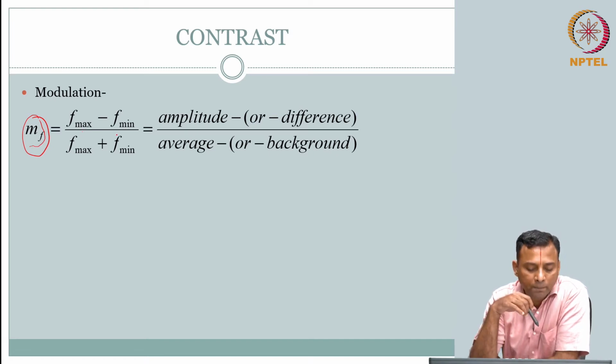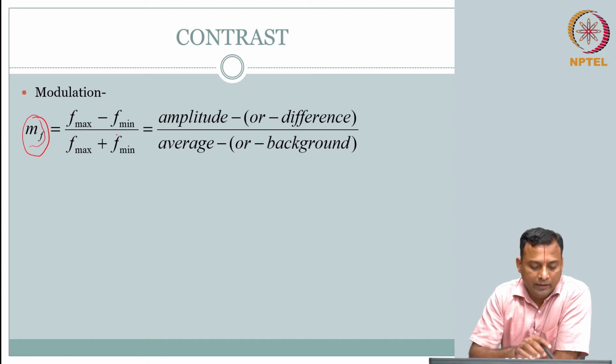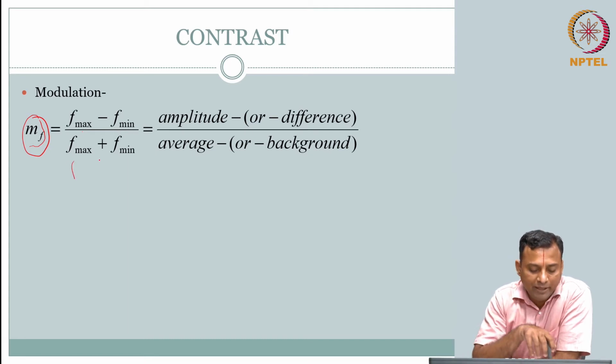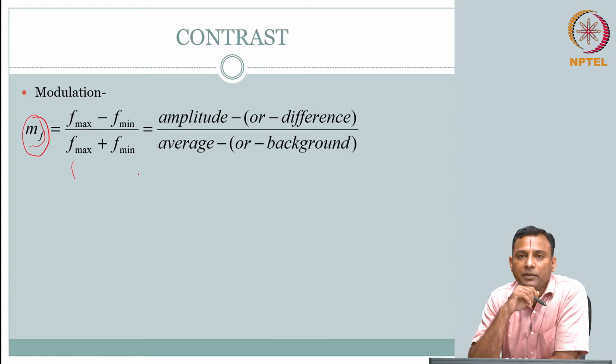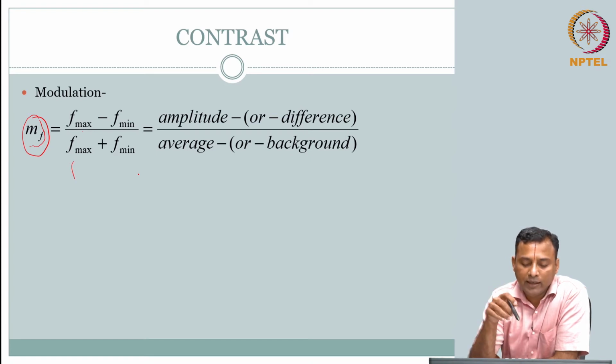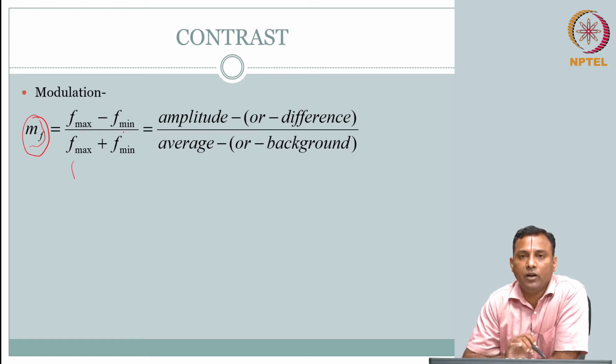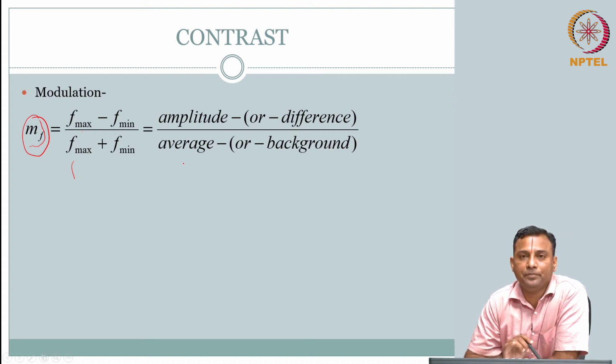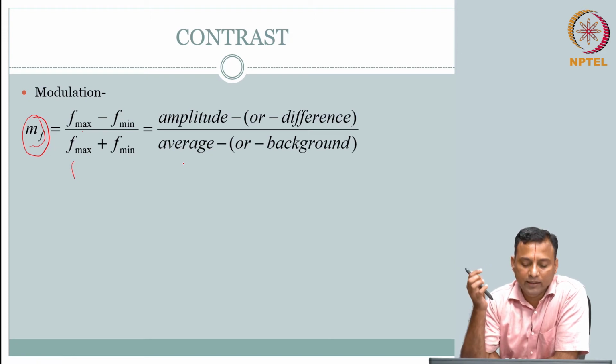What does that mean? Contrast we talked about as a difference. So, f max minus f min means the intensity difference. F max plus f min, you can think about it as twice the average. So, the amplitude difference f max minus f min, divided by the average. Difference by average, that is going to be your contrast.